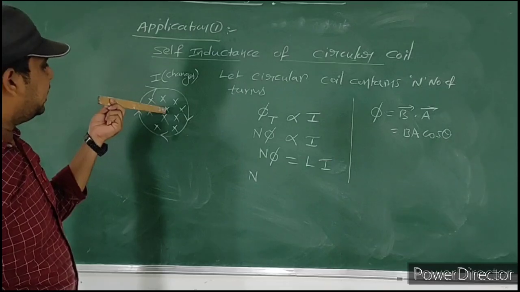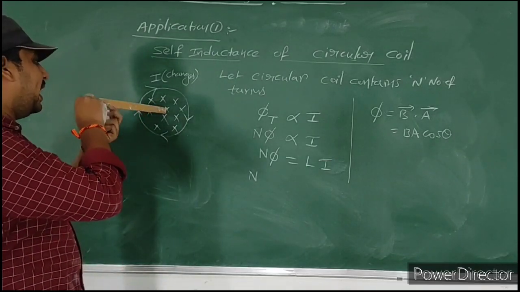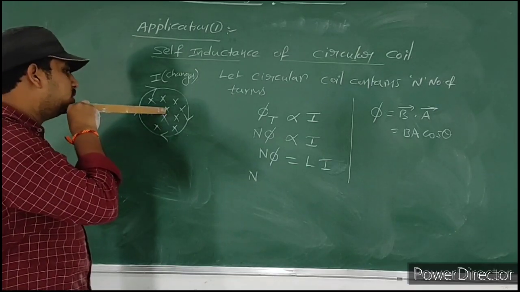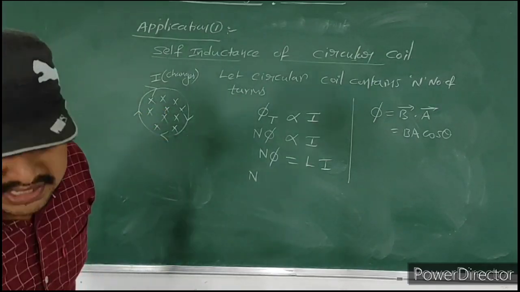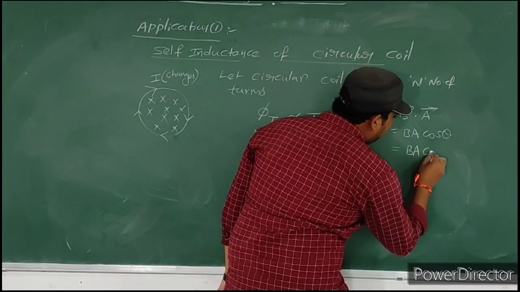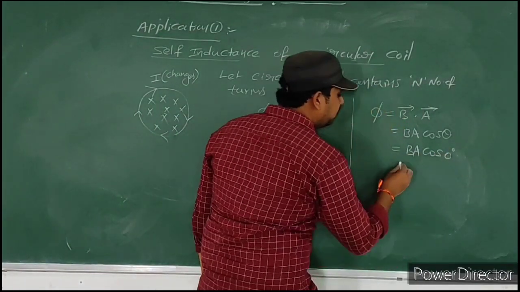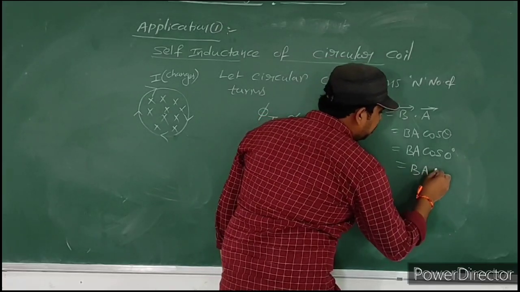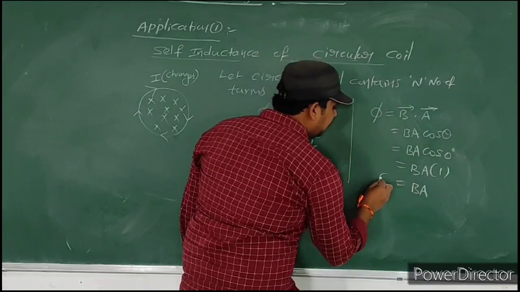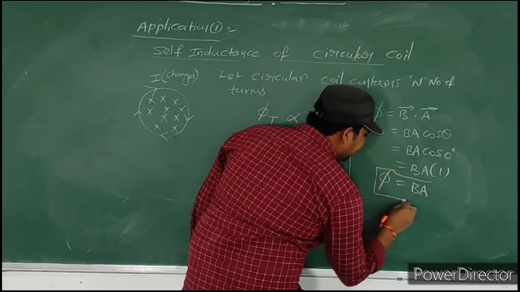That means area direction is acting along this scale, and the magnetic field direction is also acting in the same direction. B bar and A bar both act in the same direction. Then theta value is 0. BA cos 0 degrees. Then what will we get? Cos 0 value is 1. Then we will get BA. The flux value here is BA.